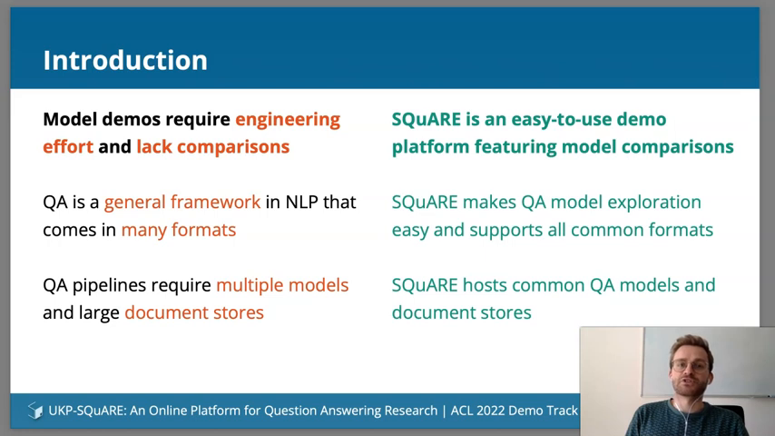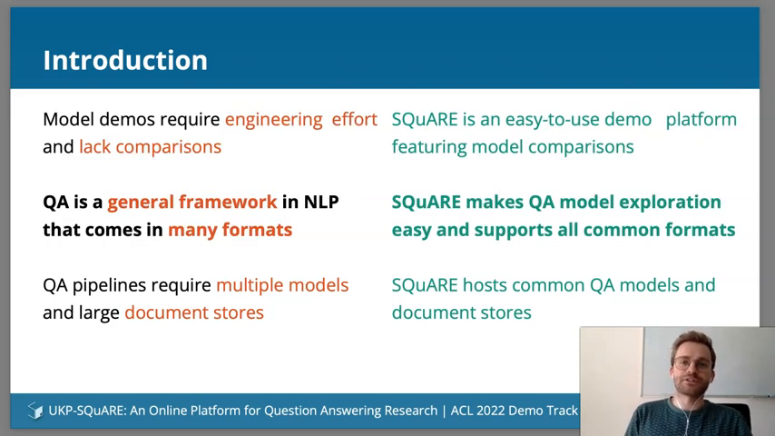Also, demo systems typically only feature a single model, and you cannot compare outputs of different models. With SQuARE, we aim to provide a system where researchers can very easily create and host demos of their models and do not need to worry about the engineering part. Also, by providing a single hub where many QA models live, it becomes very easy and transparent to compare different models.